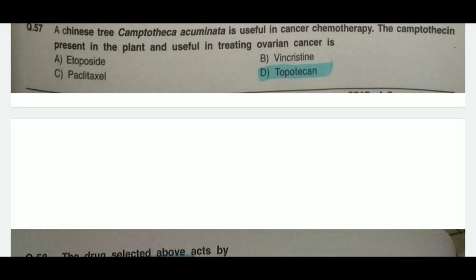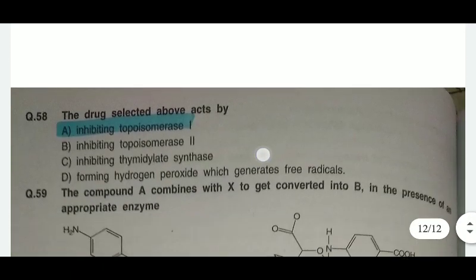The last one is topotecan, which acts by inhibition of topoisomerase 1, and the plant used is Camptotheca acuminata. So the answer is D, and the family of this is Nyssaceae.